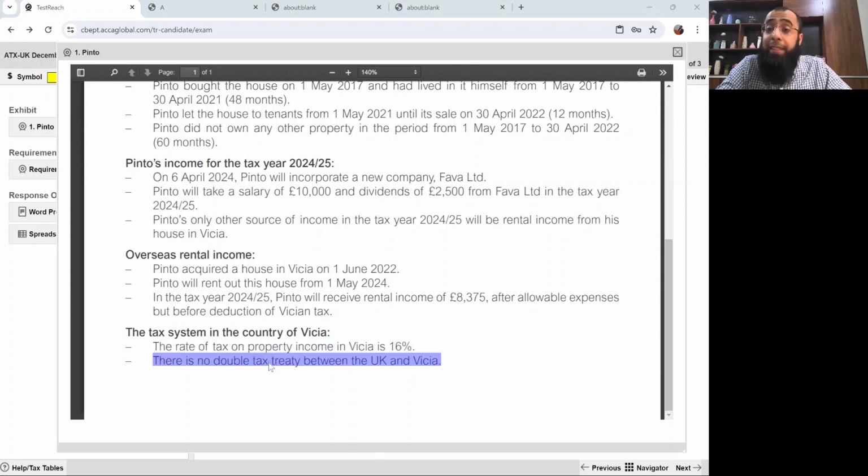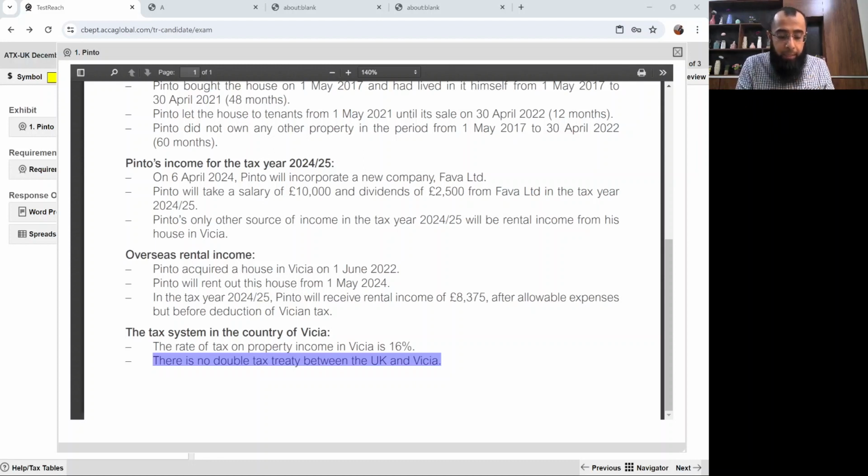There is no double taxation treaty. See, when there is no double taxation treaty, in that case, the double tax relief is the lower of two things, UK tax and overseas tax. Now, here the students get confused. So, if there is no double tax treaty, then why is double tax relief available?